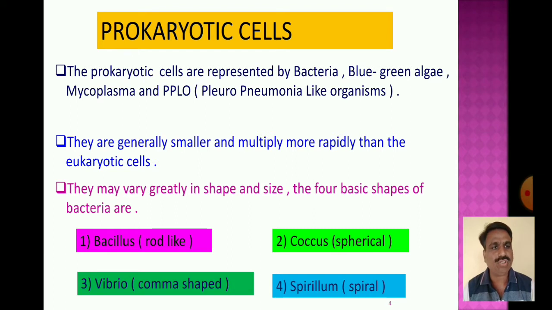A question may be made here, designed for the NEET examination: shape of the bacteria. Coccus is a spherical one, bacillus is rod-like.